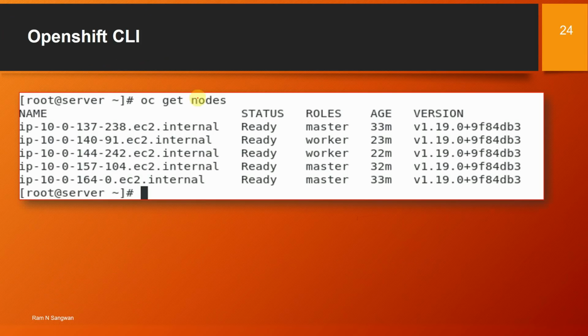So this is the example, oc get nodes. If you see here, I created 3 master nodes and 2 worker nodes. So mandatory is 3 masters, worker node minimum 2, master minimum 3. That is a prerequisite for AWS, because I tried all possible combinations to minimize the cost, because it's a very costly affair. So to minimize the cost, I tried keeping 2 workers, 2 masters. It did not allow. 3 masters, 2 workers, that is the bare minimum.